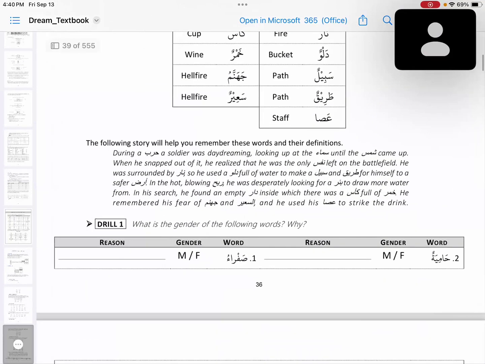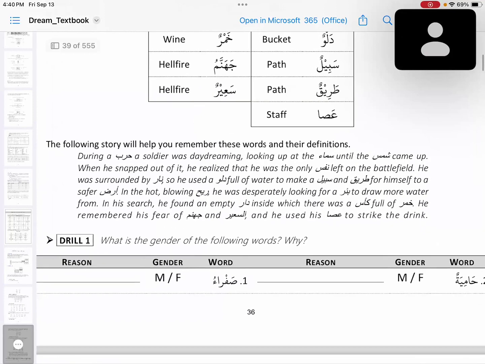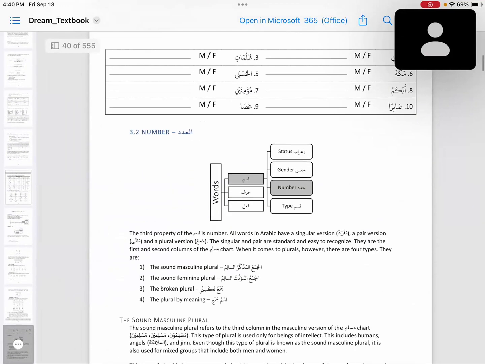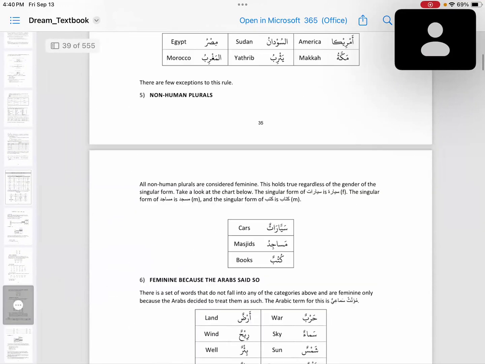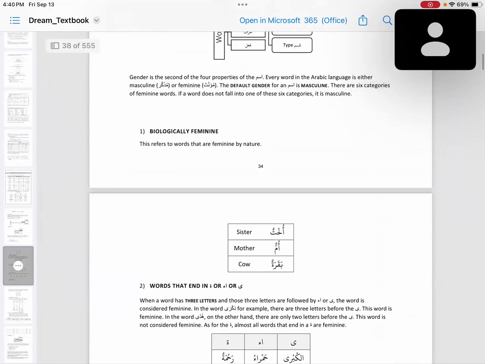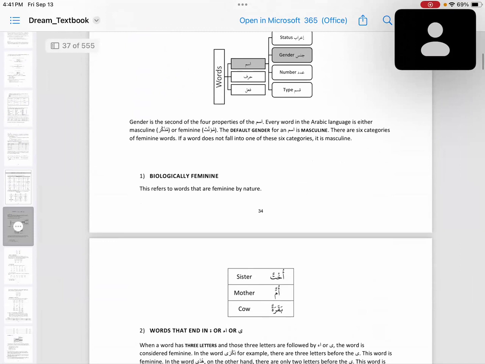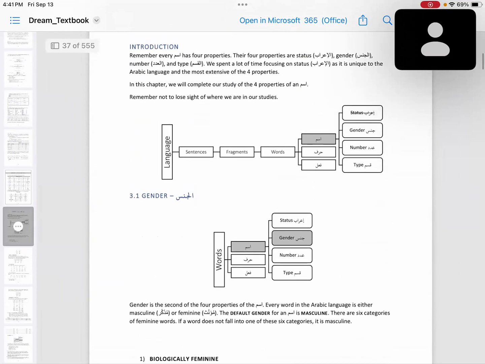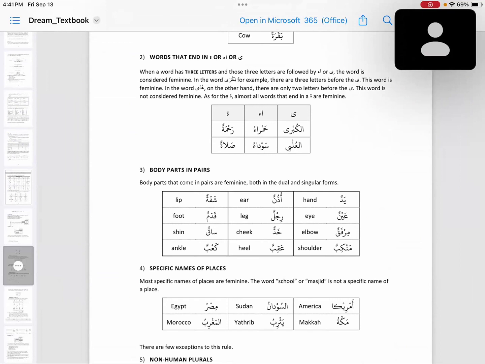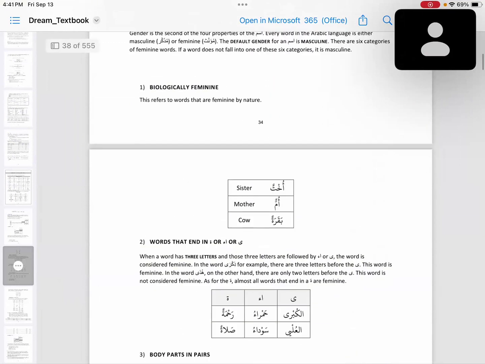So there is this story. This can help you memorize these words or commit to memory all these words. And this is a drill that we can do after these. So this was briefly about gender. And we have to remember all these rules.